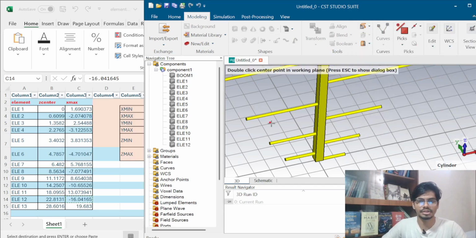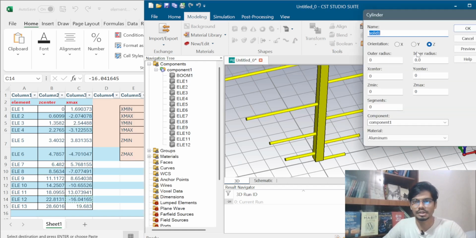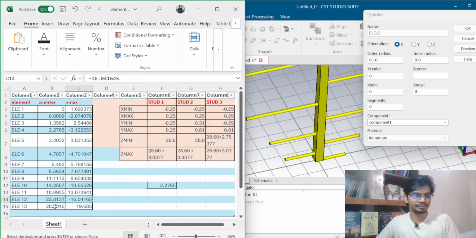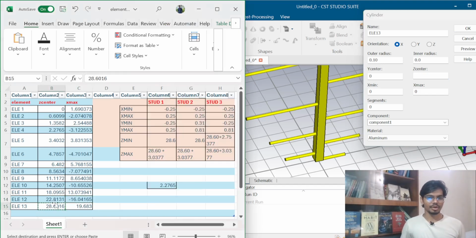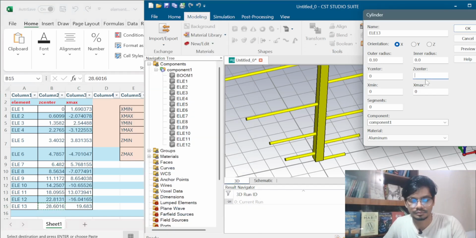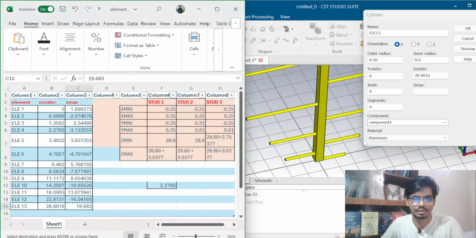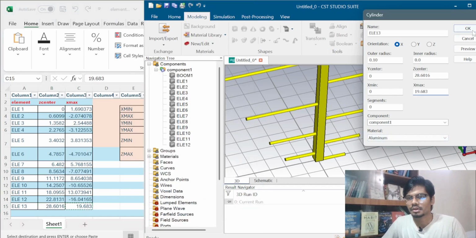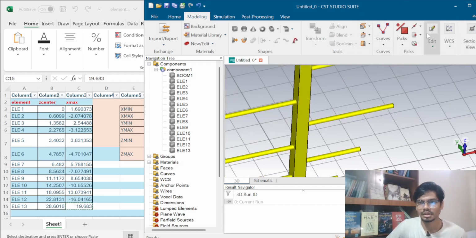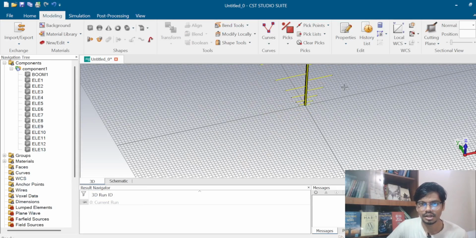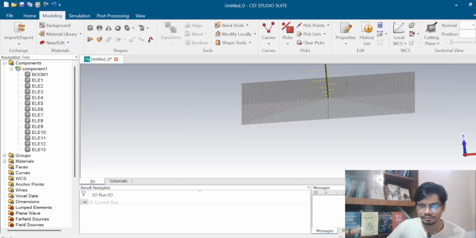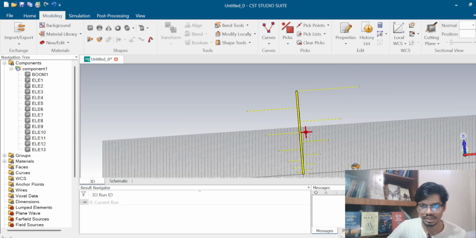Now I have to take element 13. Click ESC. Element 13, orientation X, outer radius will be 0.10, then the Z center will be 28 point something and X max is 19 point something. Then click OK. So it's actually shown on the screen how many elements I just took. I took 13 elements.